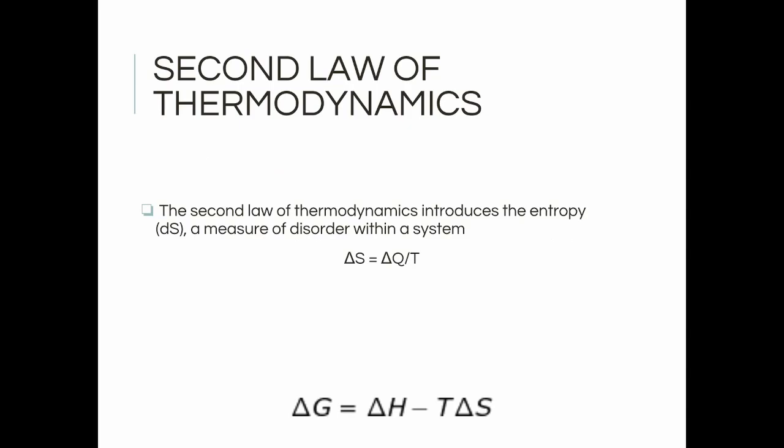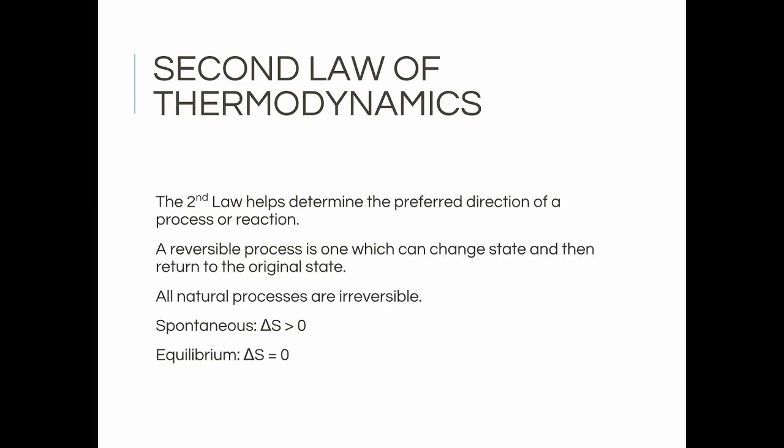Second law of thermodynamics. The second law of thermodynamics introduces the entropy variable, or dS, a measure of disorder within a system. This is also shown as delta S in this equation, which is delta S equals delta Q over delta T, where delta Q is the change in heat over the temperature. We can also utilize a Gibbs free energy equation, which we will talk about later. The second law helps us determine the preferred direction of a process or reaction.